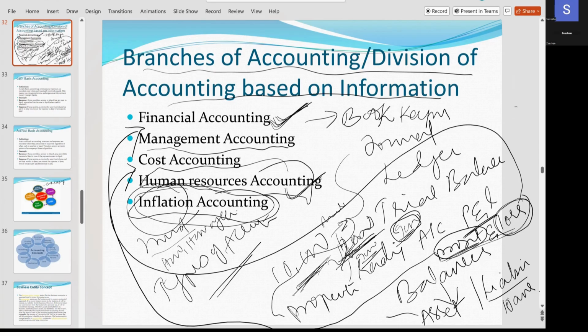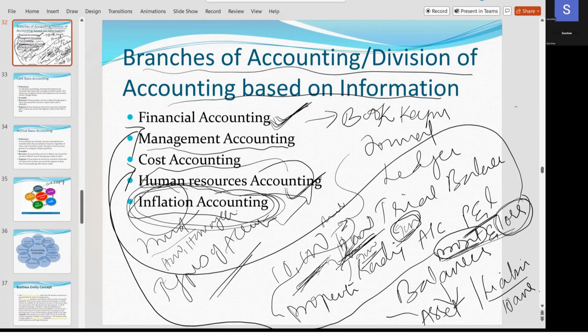Now, what does inflation accounting say? If prices are increasing continuously, and you want to get profit, what are the immediate steps you have to take so that you'll be on par with your competitors and will be getting a profit? That is called inflation accounting.